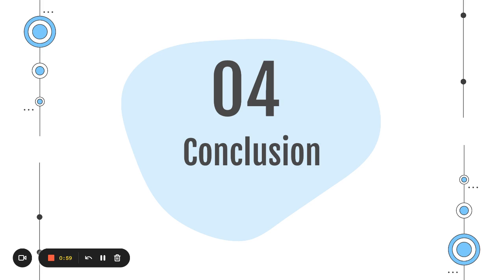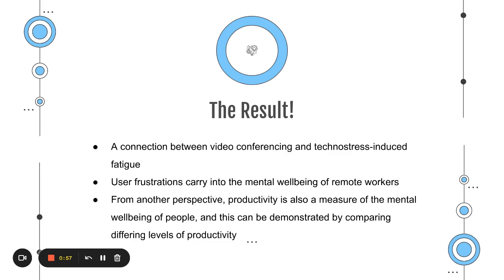So, my conclusion. From those takeaways, I was able to come up with the result, which is basically that user frustrations in video conferencing do, in fact, induce technostress. And so, basically, these stress-inducing video conferencing and remote work technologies do impact the mental well-being of remote workers in, I would say, a more negative way. So that is the result and the answer to my research question.